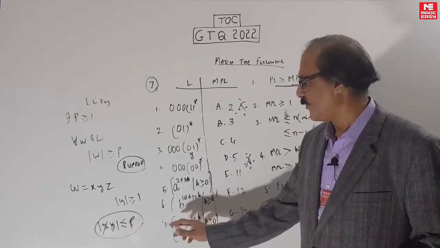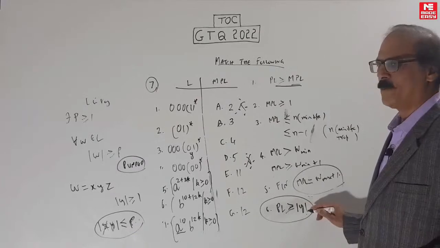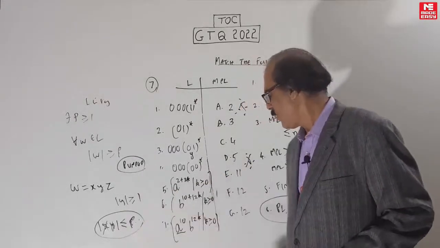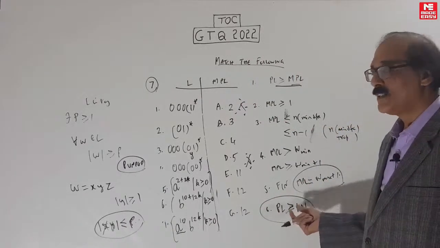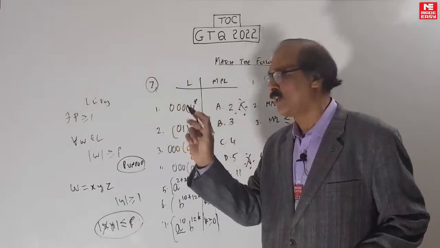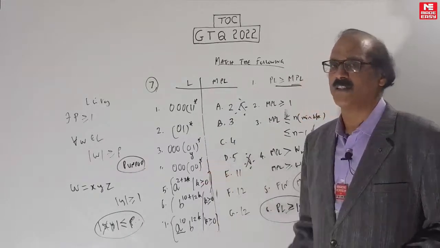I will show you there is a difference. So that also will come, but in general this is the strict one. That means in every language this has to hold. Because whatever X can be put as null, Y can never be put as null. So P has to be at least equal to the pumped part. Here Y is the pumped part, this starred part. The length of 0, 1 is 2, the length of this 1 is 1, this length is 2, it cannot be less than that.